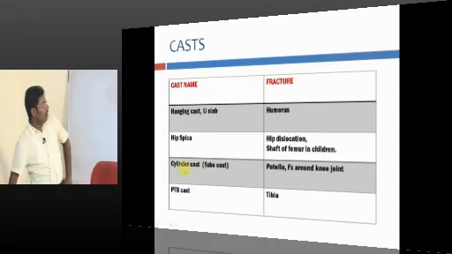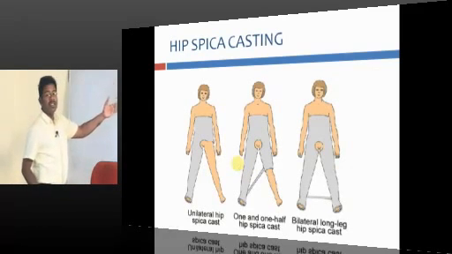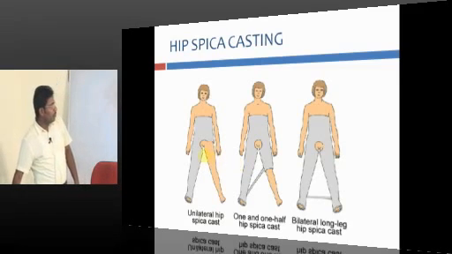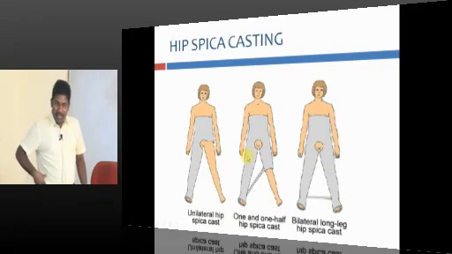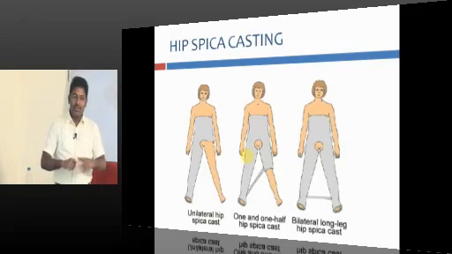The tube cast or cylinder cast is applied for a fracture around the knee joint; then hip spica. I think the slides are next. Yeah. Look at this slide. This is known as hip spica. You apply POP covering the hip joint and femur. So for any problem in the hip or any problem in the knee, you can reduce it and apply this POP. This is known as hip spica.